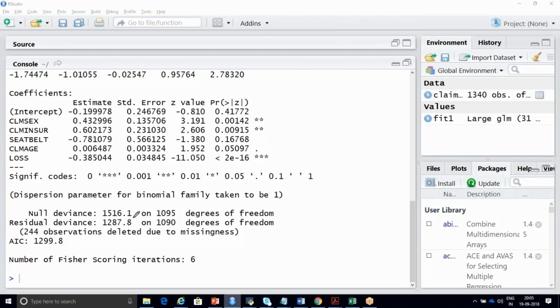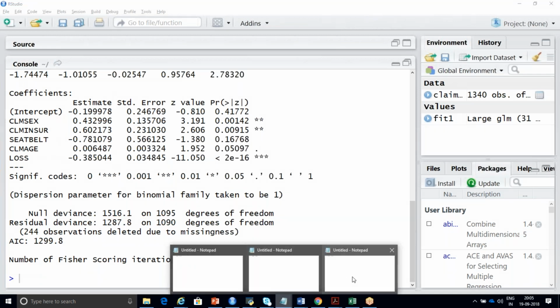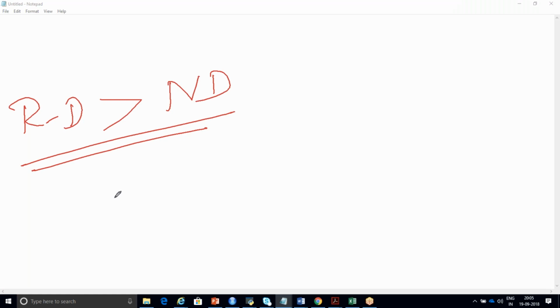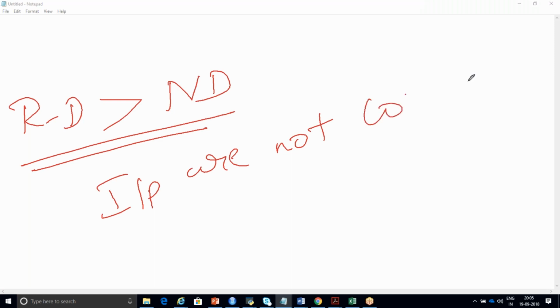If your residual deviance is less than null deviance, this indicates whatever the input variables we are using are correct. If your residual deviance is greater than null deviance, this indicates that the input variables you are using are not correct to predict your output.